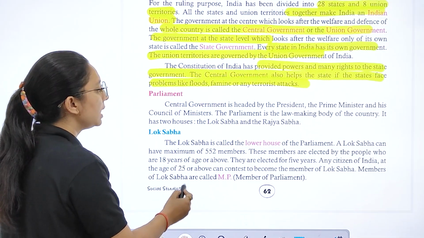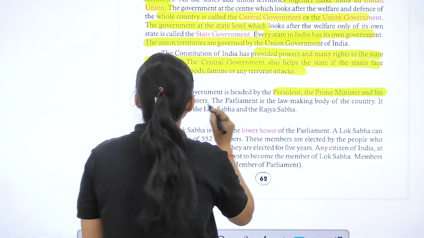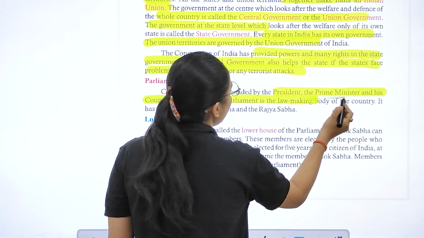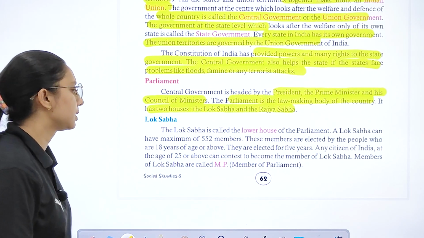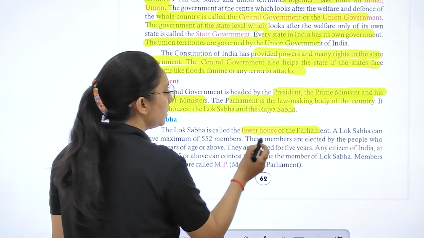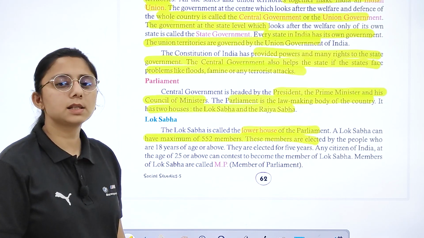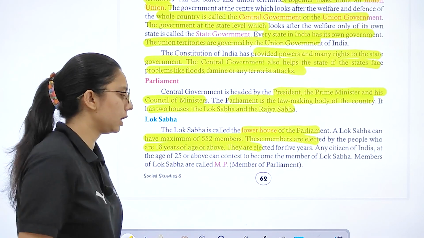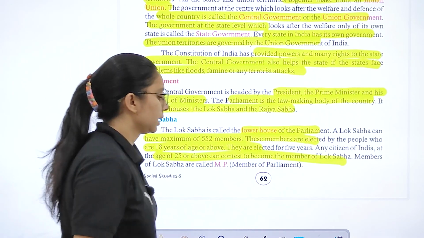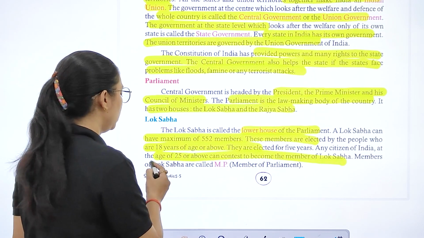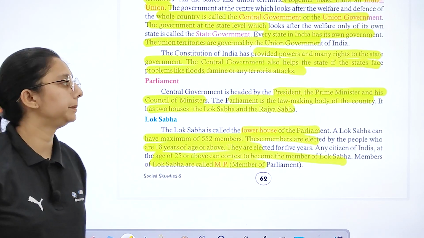So if we talk about Parliament, the central government is headed by the Prime Minister, President and his Council of Ministers. It is the law-making body of the country. It has two houses, that is Lok Sabha and Rajya Sabha. Lok Sabha is the lower house of the Parliament, and it can have a maximum of 552 members, and they are elected by the people who are 18 years of age or above. Any citizen of India at the age of 25 or above can contest to become a member of Lok Sabha, which is called MP, that is Member of Parliament.